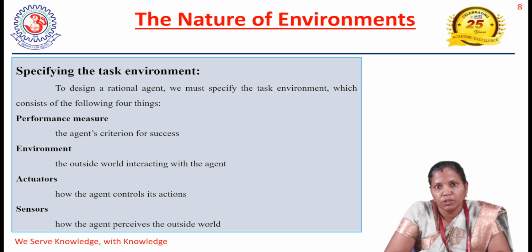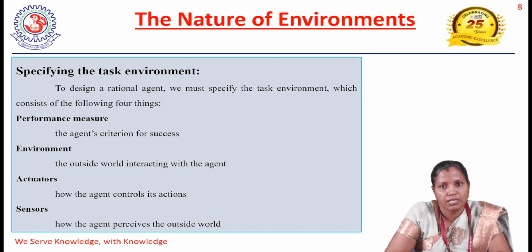The environment could be the road, other traffic, customers, and pedestrians. Coming to the actuators, actuators for an automated taxi could be steering, brake, etc. And sensors could be accelerometer, GPS, camera, as well as engine sensors. So this is how we write the PEAS description for our task environment.